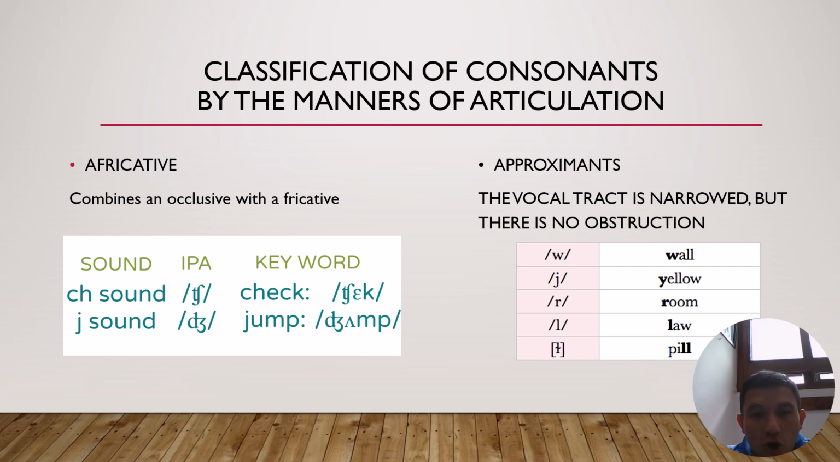An affricate combines an occlusive with a fricative. For example, Ch, the word check, and J, the word jump.